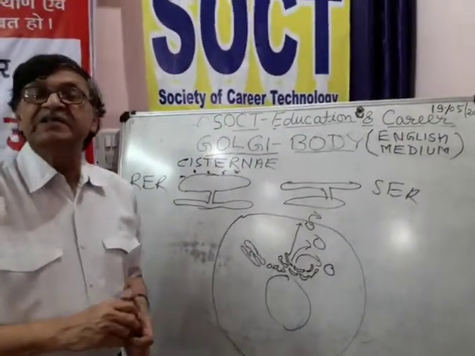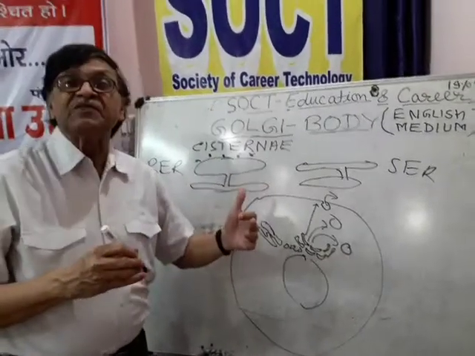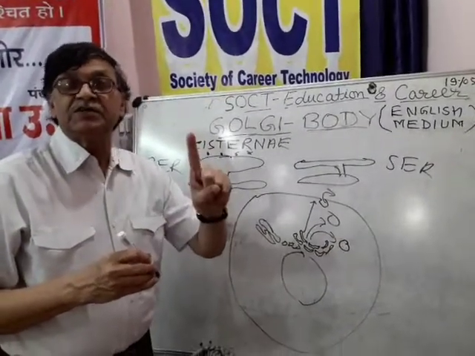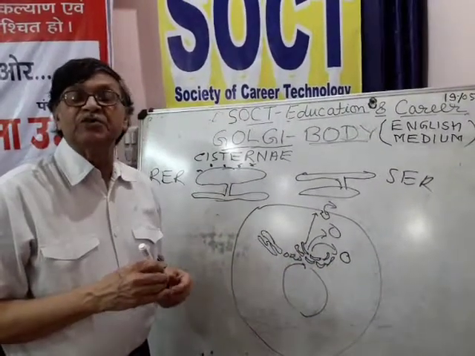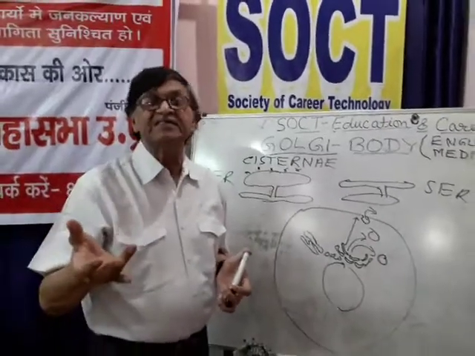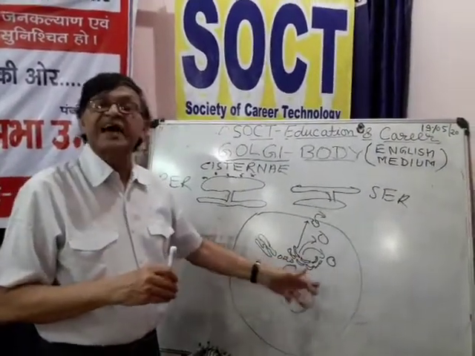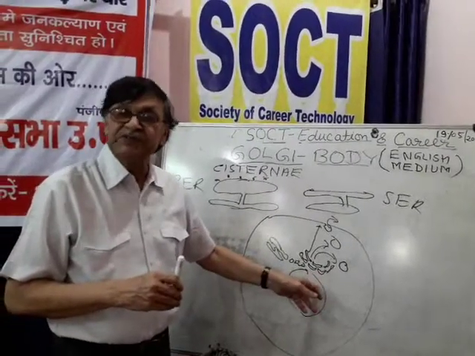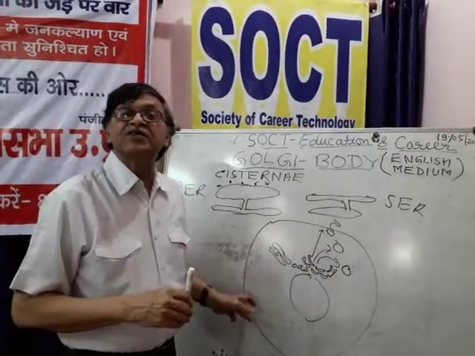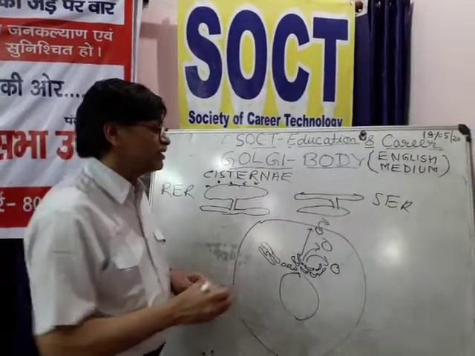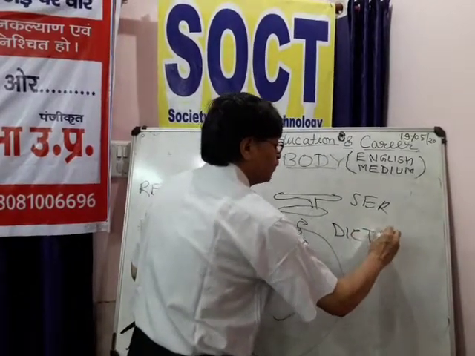So in some of the cells there is a single Golgi unit, but in some of the cells there may be more than one unit. In liver cells, up to 50 units have been observed. In some of the plant cells also there are many subunits of Golgi body. These subunits are termed dictyosomes.